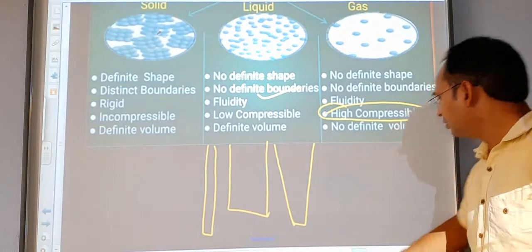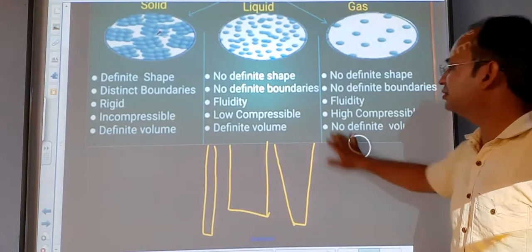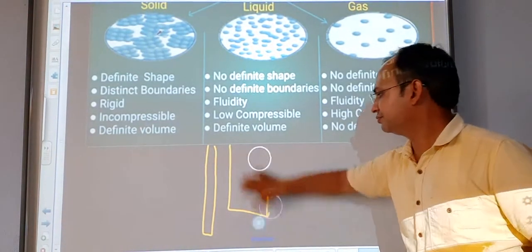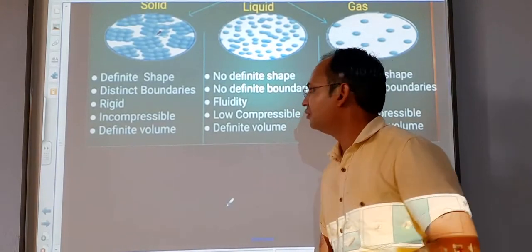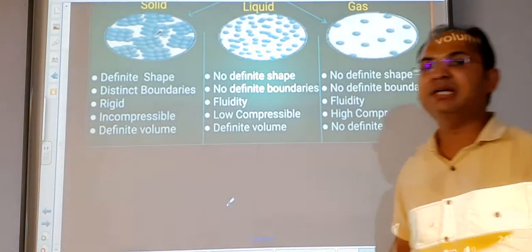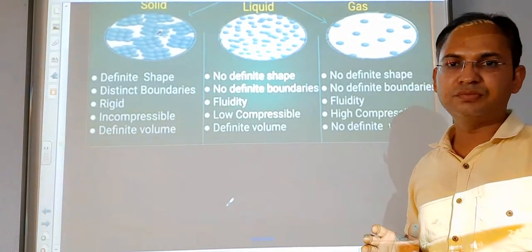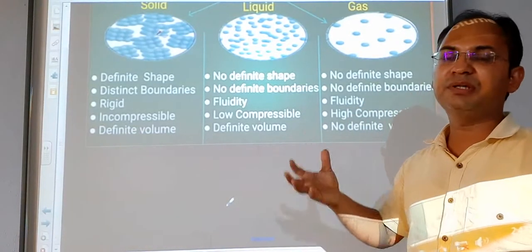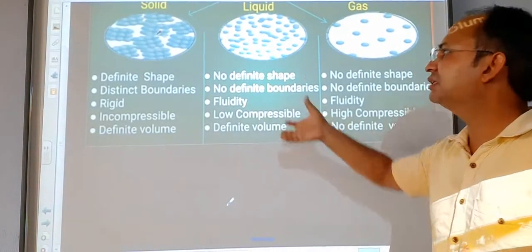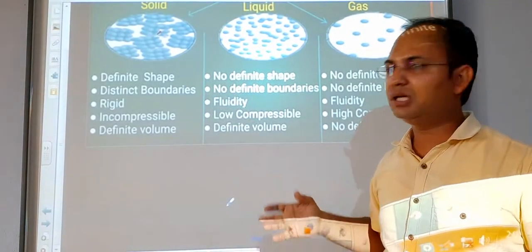Okay students, now see the next one, that is volume. Solids have a definite volume. The volume does not change on its own because they possess higher intermolecular forces which bind each other very tightly, so they do not change their volume.